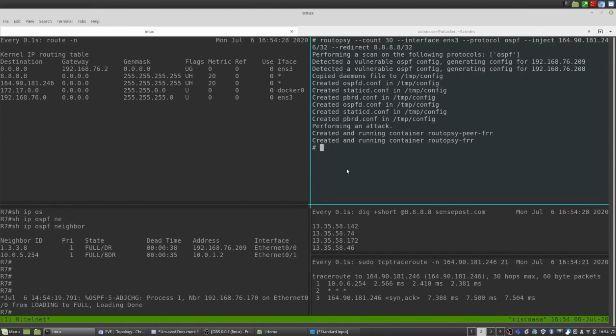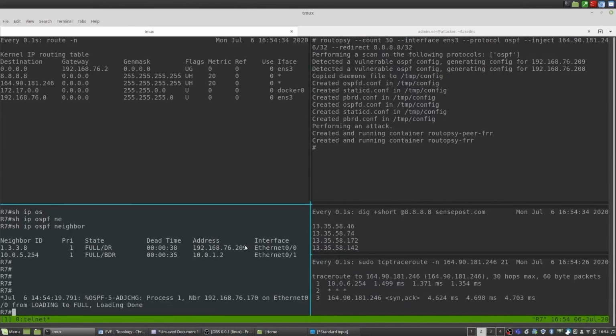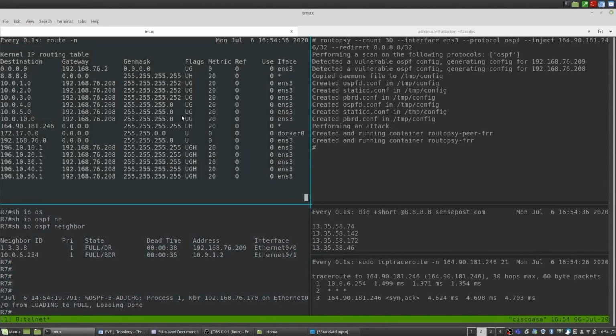If we look at the bottom left pane, you'll see that there's some OSPF activity being logged from the router, saying loading to full, meaning that there's a state change in the router's OSPF. We've become a neighbor with that router, effectively doing what we did with the FortiGate. Other than that, in the top left pane, you can see our attacker machine is starting to make some changes, and you can see that the routes were automatically added to our attack machine. So this is the same thing that you saw in the FortiGate. We've learned routes. We now have new targets to go after.